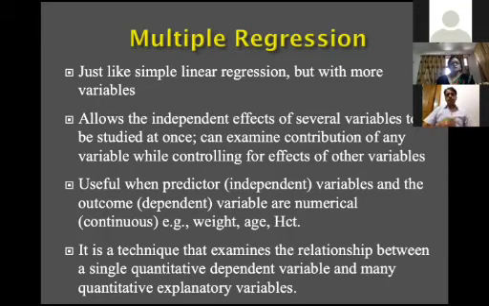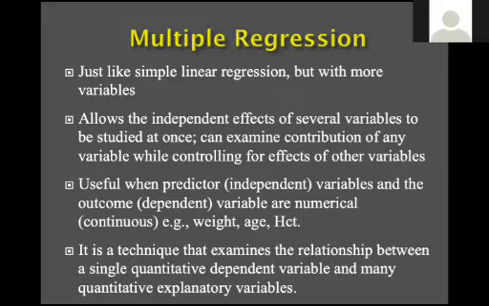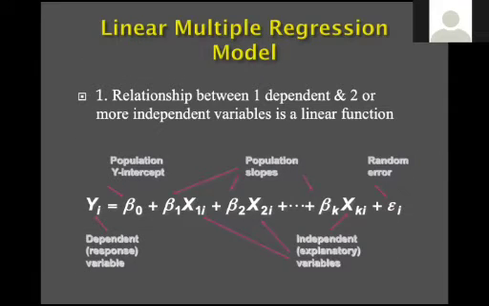It allows several variables to be studied at once, and you can examine the contribution of one variable by controlling the effect of the other variables. What does it mean? Suppose you have one dependent variable and 7 or 8 independent variables. Then what is the interpretation for that? Suppose this is the mathematical form for multiple linear regression, where this is the dependent variable, this is the intercept, this is beta 1 with one independent variable, a second independent variable, a third independent variable, and this is some error.